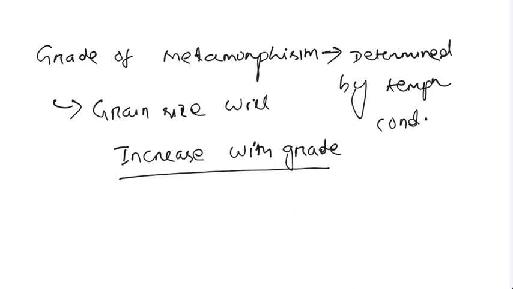Then temperature also helps for reactions. Suppose an igneous rock is subjected to temperature and pressure conditions, now it is converted to a metamorphic rock. That always happens through reactions. A mineral will change its structure or it will convert to another mineral, that is always associated with some reaction. So reactions always depend upon temperature. That's why temperature plays a dominant role for the reactions, giving the suitability for the reactions.